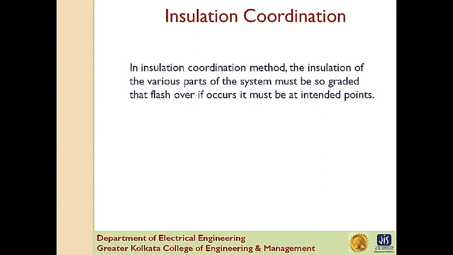Now when any voltage appears in the electrical power system, then there may be a chance of failure of the insulation system. Probability of the failure of the insulation is high at the weakest insulation point nearest to the source of the voltage. In power system and transmission network, insulation is provided to all the equipments and components. So in insulation coordination method, the insulation of various parts must be so graded that flashover, if occurs, it must be at intended points. Insulators in some points are easily replaceable and repairable compared to others.